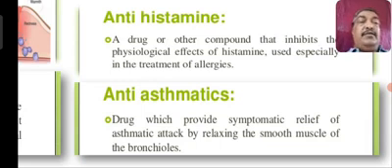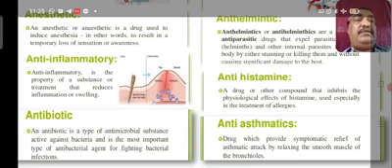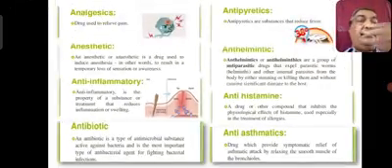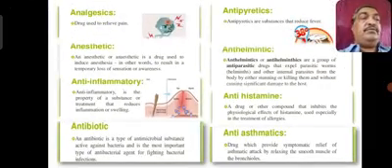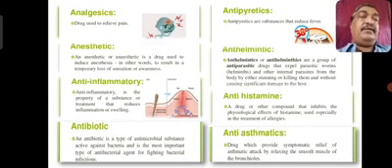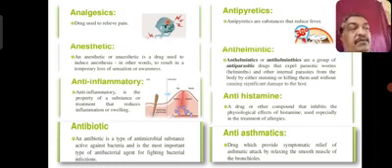Okay, so I have just given some of the important types of drugs, which, based on their action, may be classified in different areas. Similarly, there are chemotherapeutic agents used for the treatment of cancer, breast cancer, whatever it may be. These cancers can be cured by using chemotherapeutic agents.